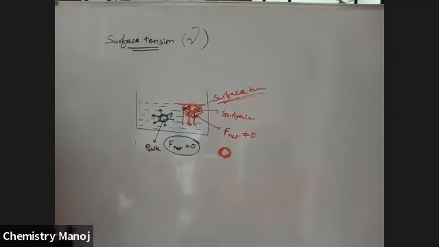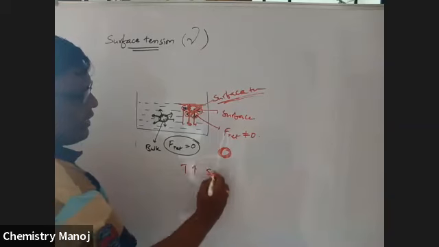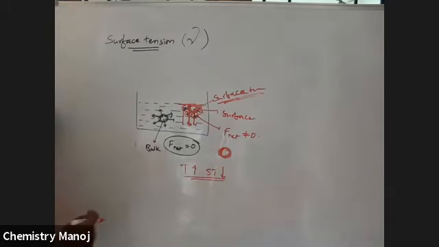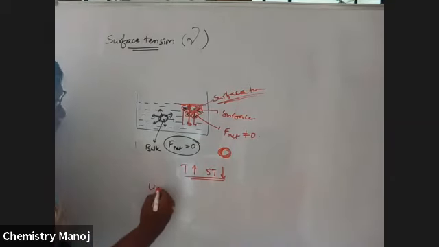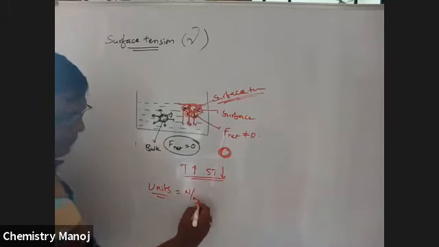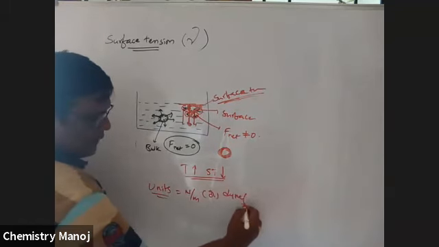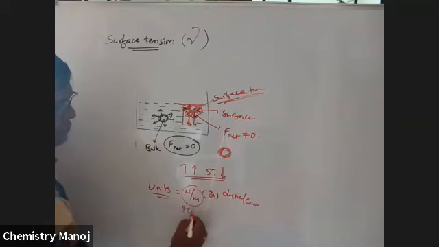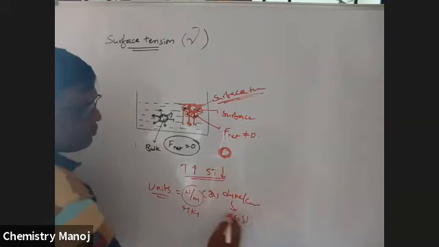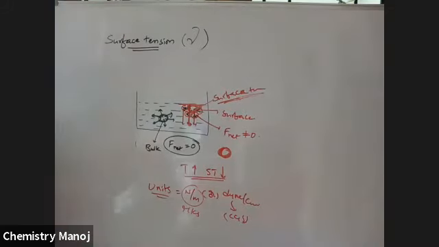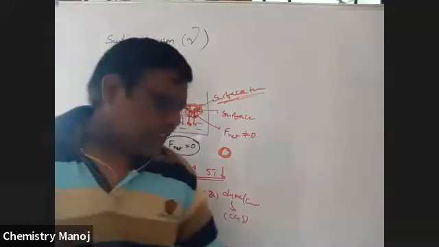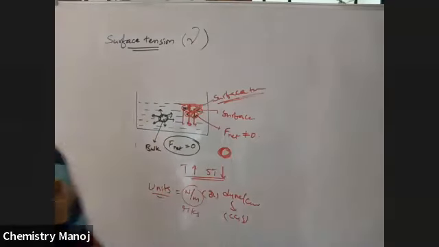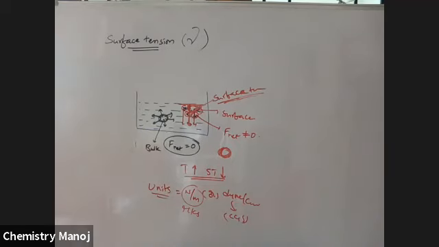So this is all about surface tension. As temperature increases, the surface tension of the liquid decreases. What are the units of surface tension? Units are Newton per meter in the MKS system, or dyne per centimeter in the CGS system. My dear boys, this is a very, very important surface tension concept. So what are the effects of this surface tension? Okay, so see here.